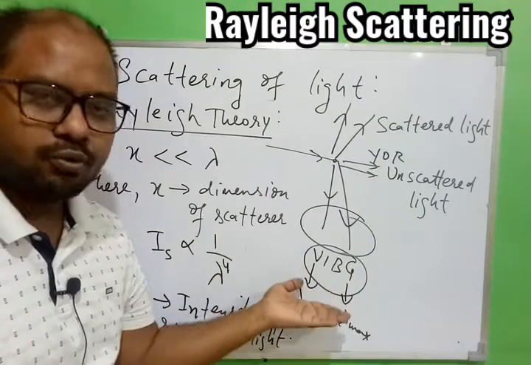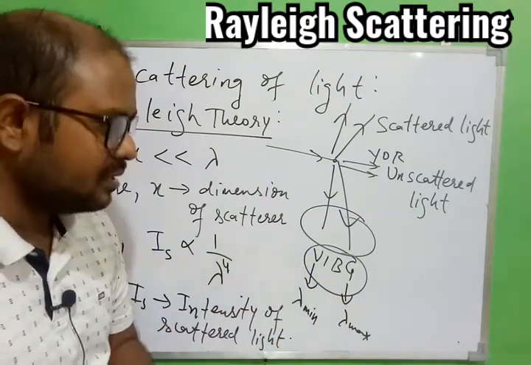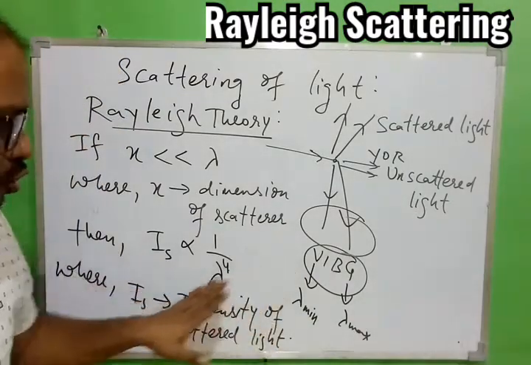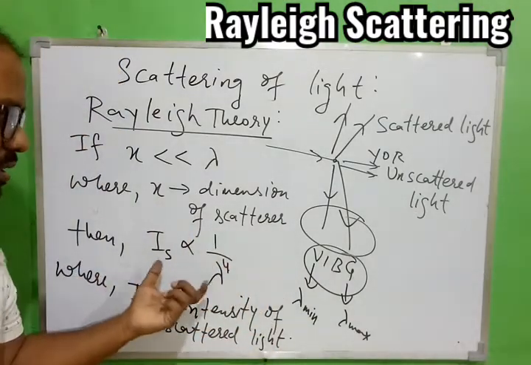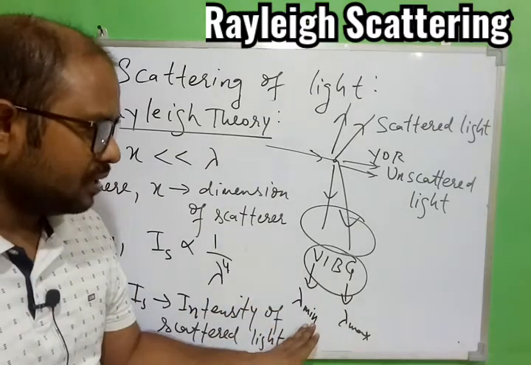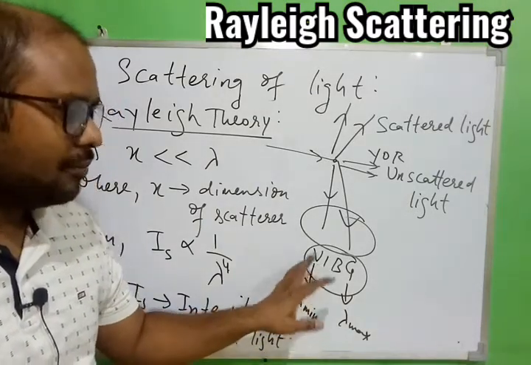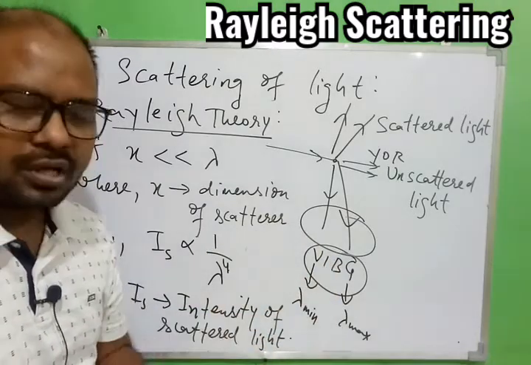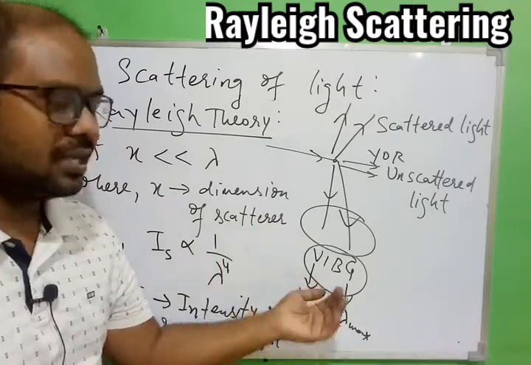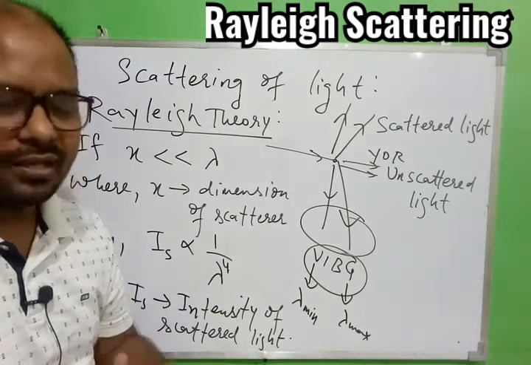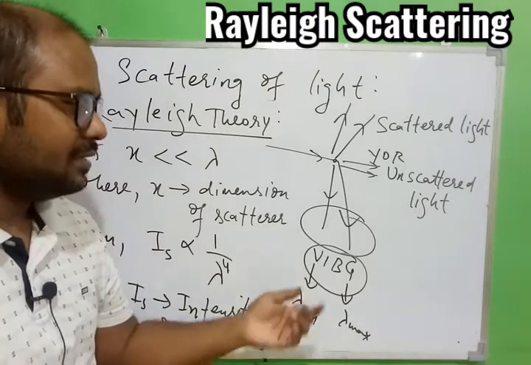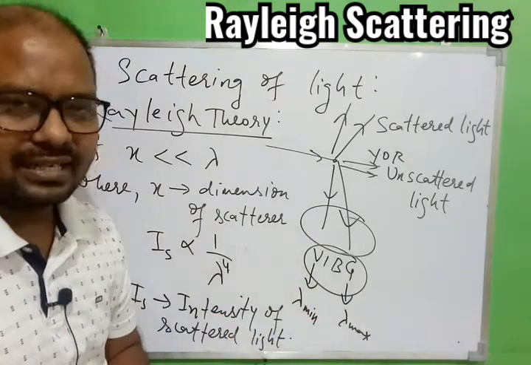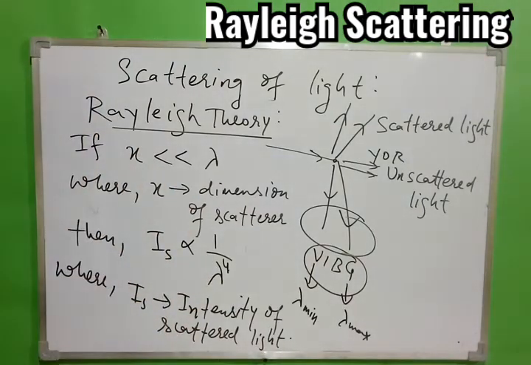If you have four different colors, violet, indigo, blue and green, which are scattered by the particle, then it is understood from this equation or this relation that most of the time the violet and indigo colors will have more intensity as compared to blue and green. So if these four colors are scattered, you may not be able to see green, you may not be able to see blue, or it may be visible to you, but the intensity of the violet and indigo may be more as compared to the green. So that is given by Rayleigh.